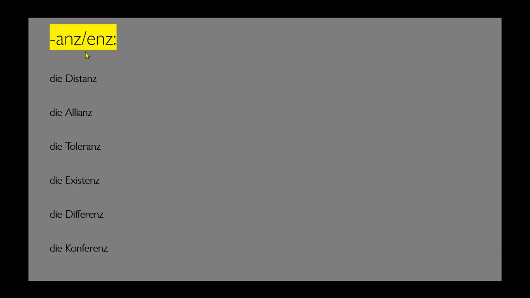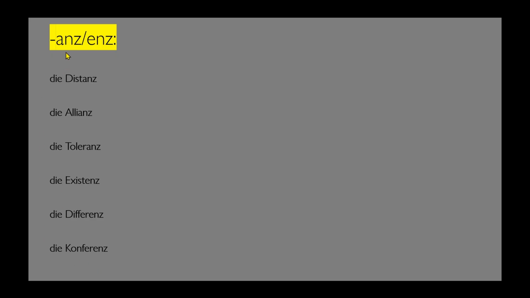Same for -anz and -enz. As you can see, these words have the endings -anz, -anz, -anz, -enz, -enz, -enz, and they also have the feminine article.